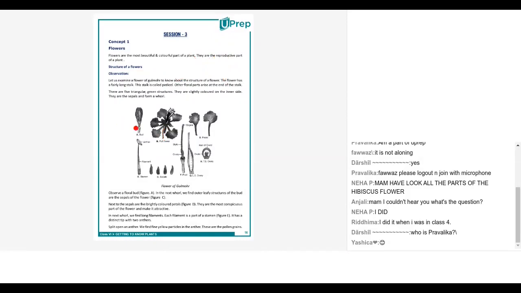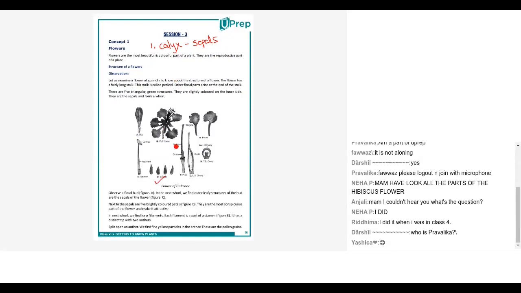So now let's study what the four whorls are. As I said, there are four whorls. The first whorl is the calyx. What is calyx? I would request all of you to write it down. Calyx is a collection of sepals. Now, what are sepals?